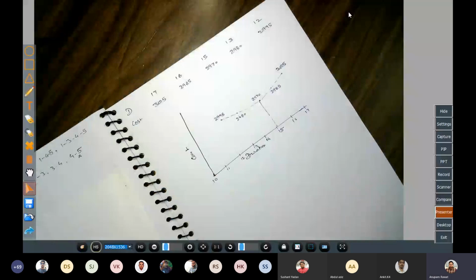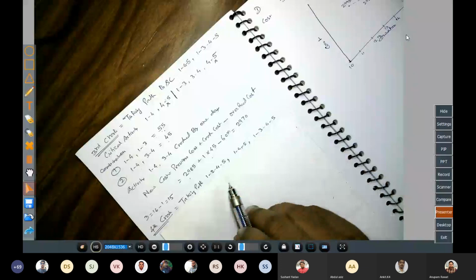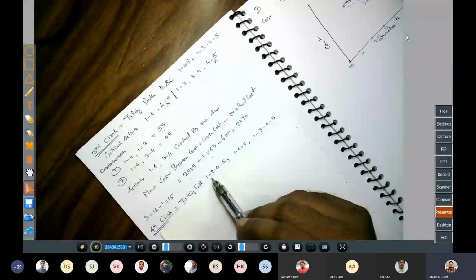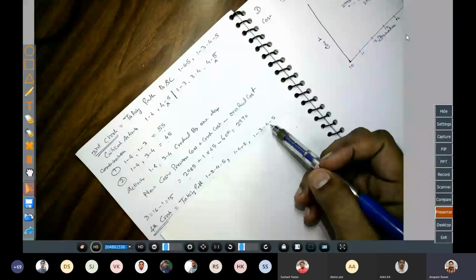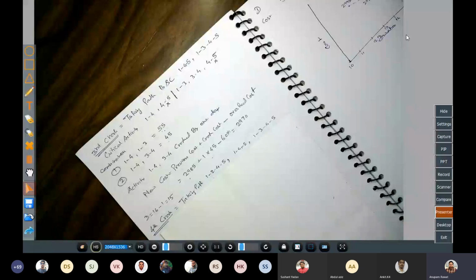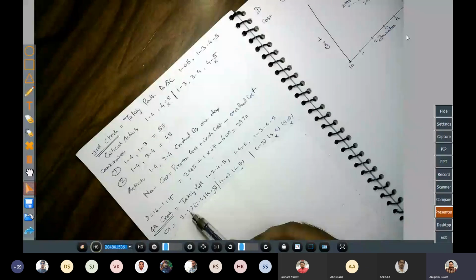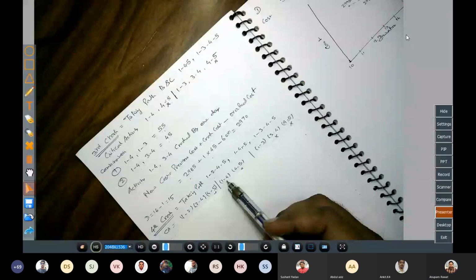Again, come to fourth crashing. So for the fourth crashing, all our activities, all our paths become critical. 1-2-4-5, 1-4-5 and 1-3-4-5, these become critical. Okay, so once they are critical, then we will write the activities related to them. So we wrote 1-2, 2-4, 3-4 from path A, 1-4, 4-5 from path B, and 1-3, 3-4, 4-5 from path C.